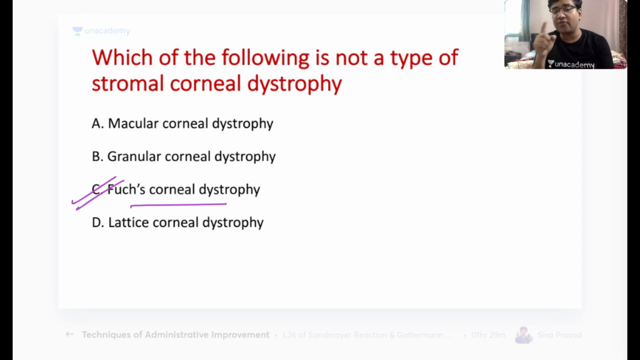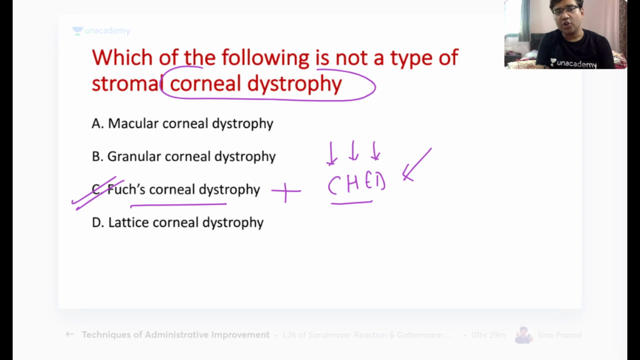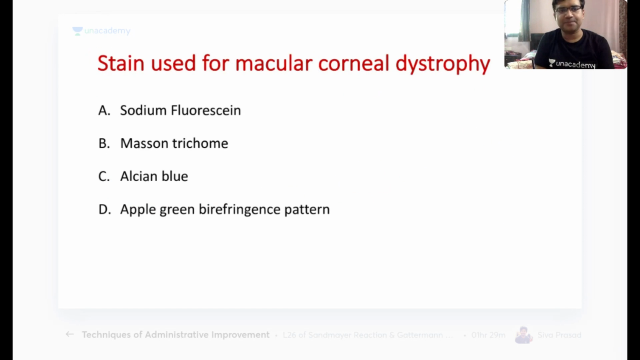So the two types of endothelial dystrophy are Fuchs corneal dystrophy, and can anyone tell me the second one? The second one is CHED, the congenital hereditary endothelial dystrophy. I have taken a special lecture on the corneal dystrophies. You just write corneal dystrophy, YouTube, go to Dr. Vineet Sehgal and just see it. It is available on the YouTube channel of Unacademy.